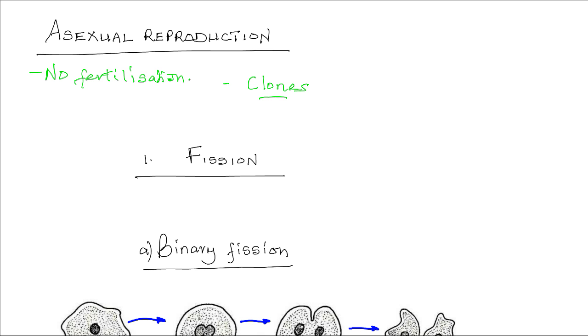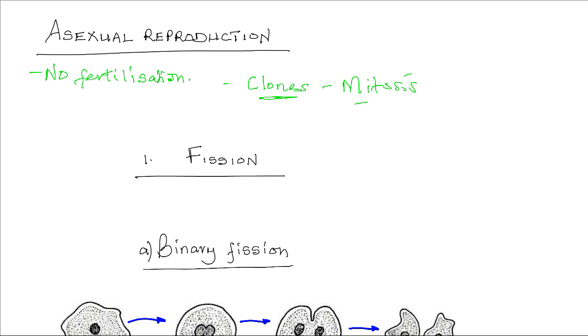And because asexual reproduction comes about through mitosis, there is no variation between the offspring and the parent. And as such, that genetic similarity between the parent and the offspring makes the offspring a clone. So clones refers to organisms that are descended from a parent organism by asexual means and are genetically identical to the parent.